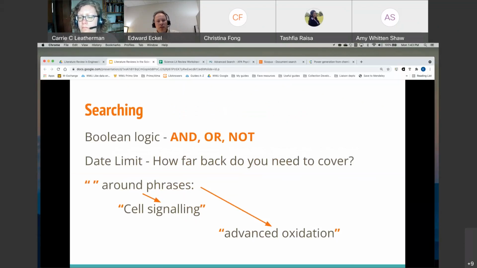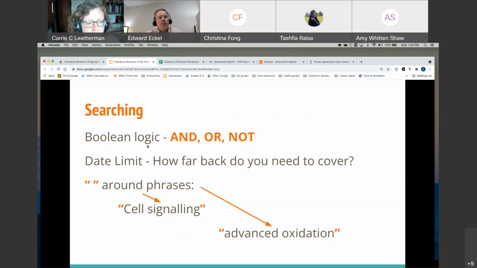So now the next thing to think about, so we talked about keywords. Now I want to discuss some search techniques that you can use in any database. So I'm going to show you an example of the techniques shown on this slide in two different databases, an interdisciplinary database called Scopus, and then a disciplinary database called PsycInfo, the main psychology database.